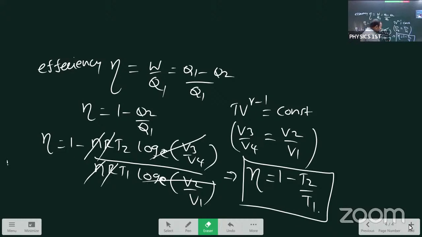How are we getting 100 percent efficiency, students? When T2 equals 0. This one is not related to our examination, but what is the importance of this efficiency equation in Carnot's theory? I am giving an explanation.